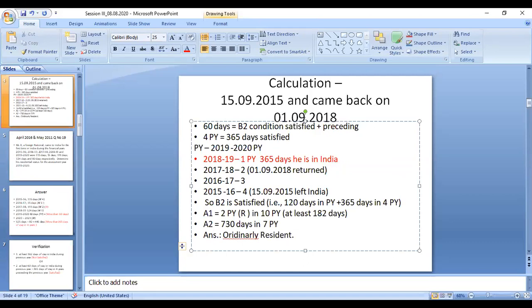We have to satisfy any one basic condition, plus two additional conditions. If you are satisfying any one basic condition plus two additional conditions, he is said to be an ordinarily resident. That's all. So this is the problem.